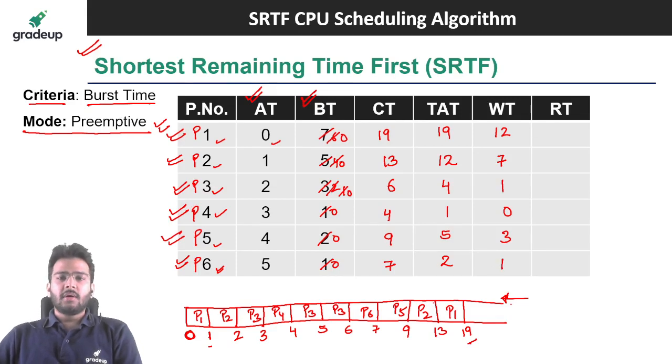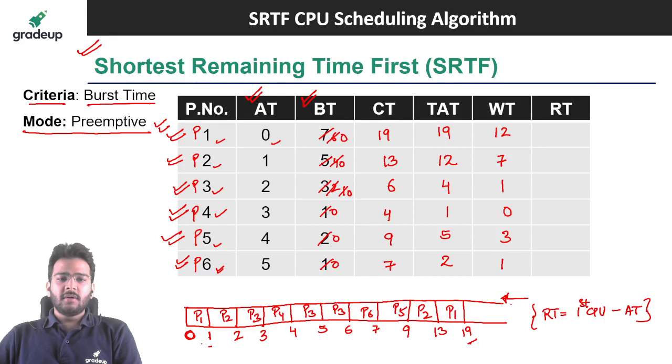Clear? Now, in case of preemptive CPU scheduling algorithms, your waiting time may be different from the response time. But in case of non-preemptive, both are equal. So here we have to find out response time. We know what is response time. First time CPU allocation minus arrival time. That is your response time.